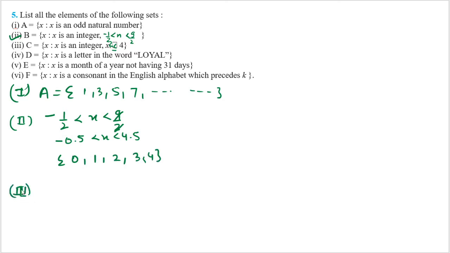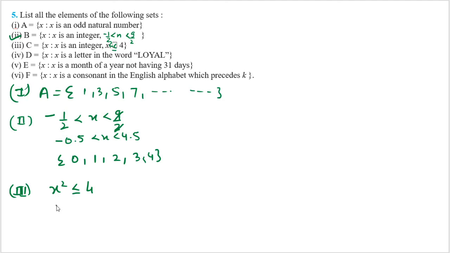Now I am going to solve the third part. What is given in the third part of question number 5? It is mentioned here, x is an integer, x square is less than or equal to 4. It is a very easy condition, children. It is mentioned here the integers. So integers can be positive, integers can be negative. So I have to take the values of integers whose square will be less than 4 or equal to 4.